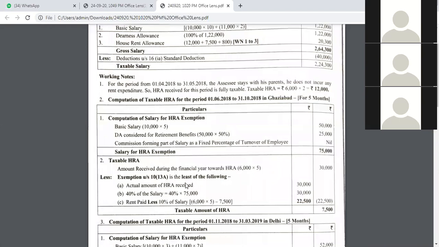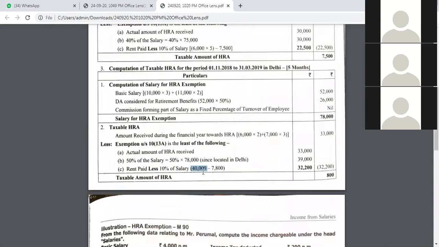And the second condition in the same is, what is 10% of salary? 10% of salary is 7,800 rupees. So 40,000 rupees minus 7,800 rupees, whatever amount is there, has to be written here. The condition is the least of the 3 is to be exempted. So what is the least of the 3? It is 32,200. So 32,200 is what we write here. You received 33,000, and you are exempted from paying tax up to 32,200 rupees. So you are going to be taxed as far as HRA is concerned only to the tune of 800 rupees.